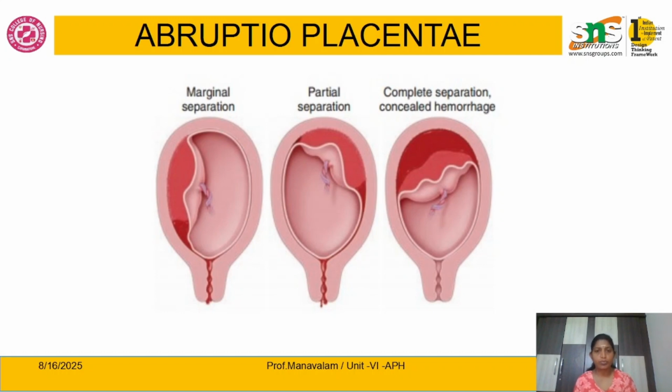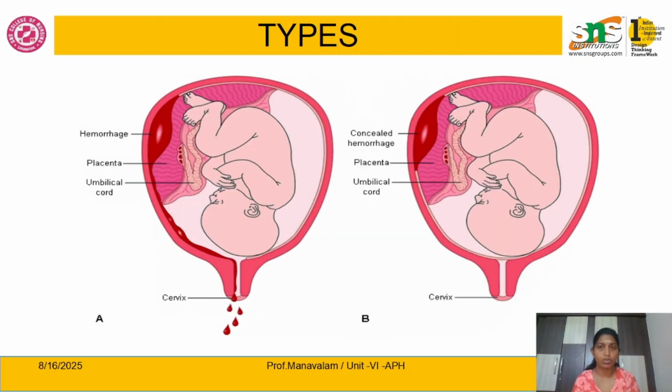Part of the blood may come out through the internal os, and some of the blood gets collected and forms a retroplacental clot. Complete separation means it is completely separated by the central method, but the blood does not exit out, so it forms a hematoma.